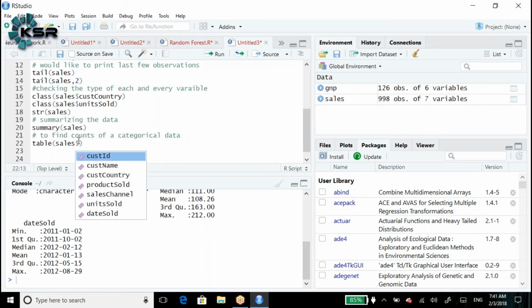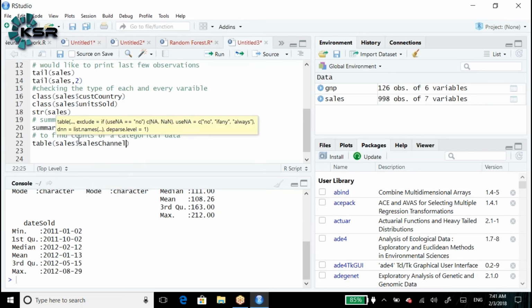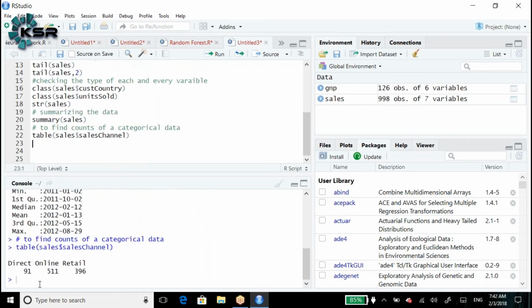For example, we have a sales channel, which is one character variable. In the sales channel, we have three distinct levels.